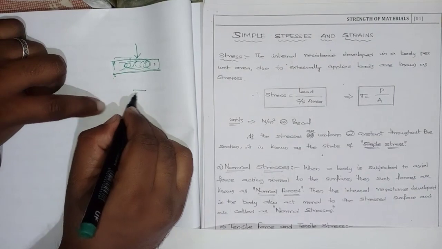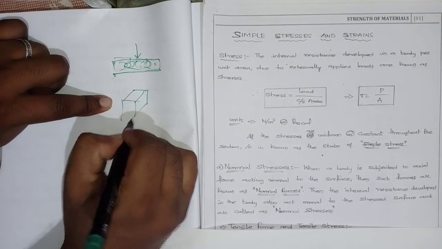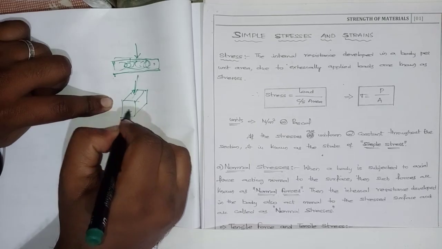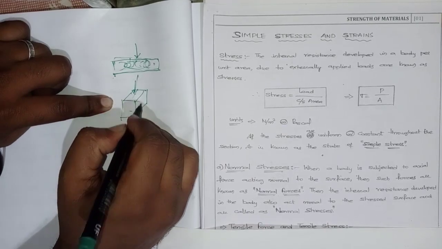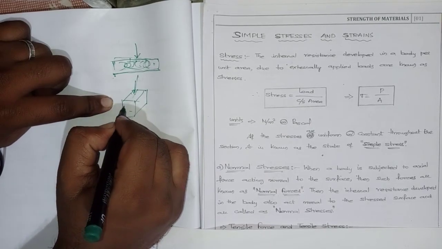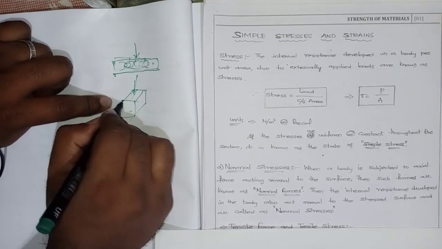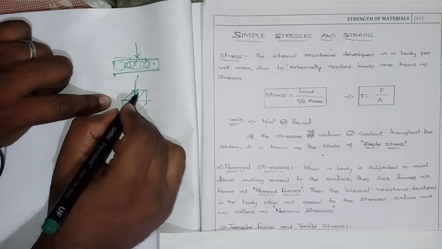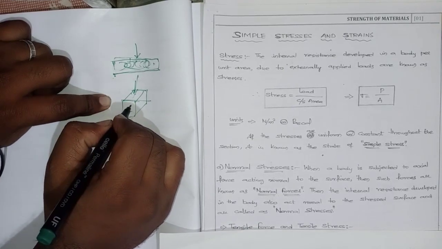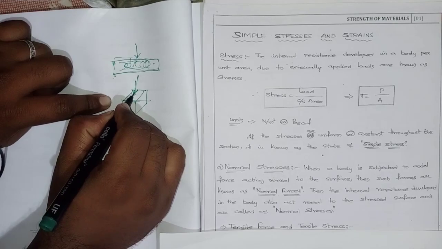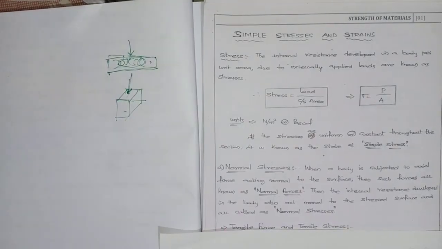Means I apply a load, and because of this load internal resistance will be developed up to the limit of resistance it can bear. If it loses its resistance, it will fail. So the internal resistance offered by the member due to externally applied load per unit area is known as stress.